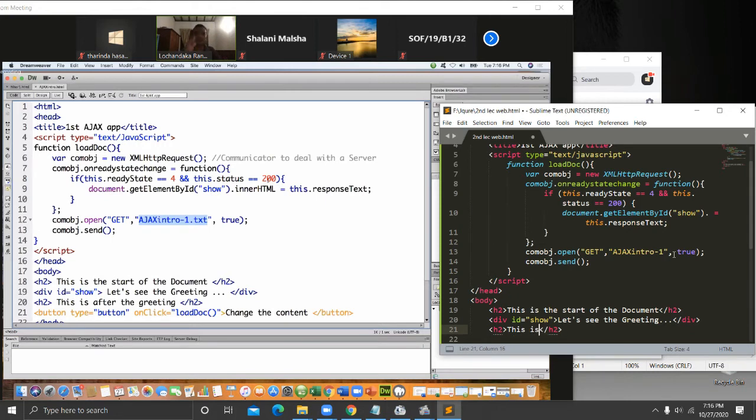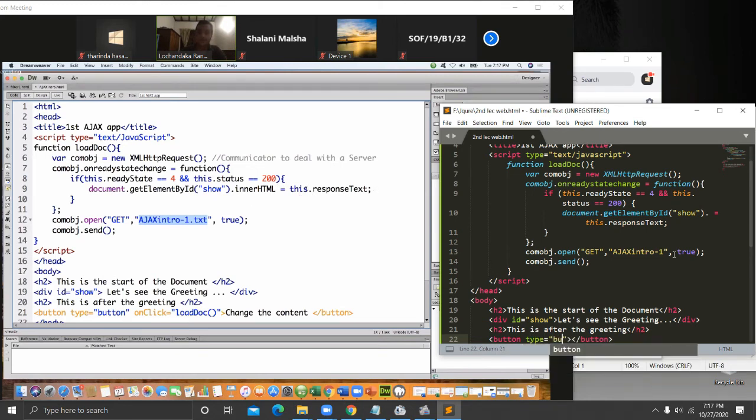Status 200 means the communication has happened successfully and finished, and you have received the data. These are standard values. I'll show you some other available values also, right? And if both things are satisfied only, what do you do?